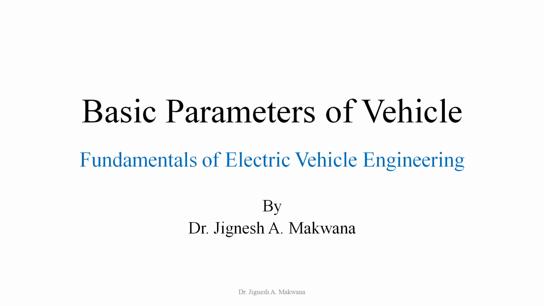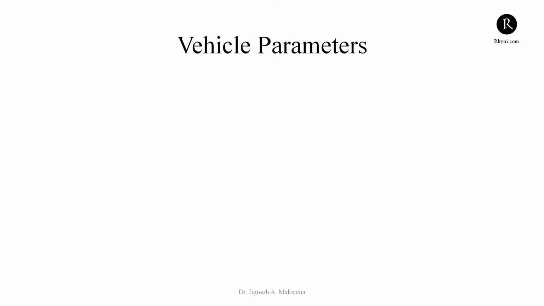Let's discuss the basic parameters of a vehicle. A vehicle is physically a mass or weight which has the least resistance with the help of a bearing arrangement and the wheel. So the first parameter is the weight.